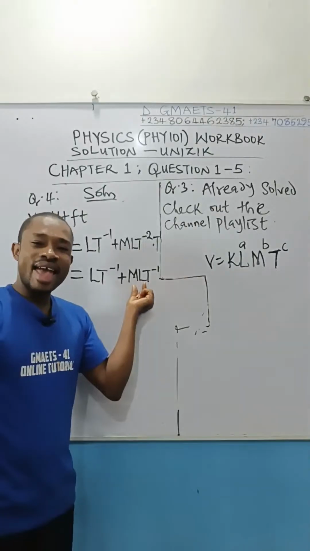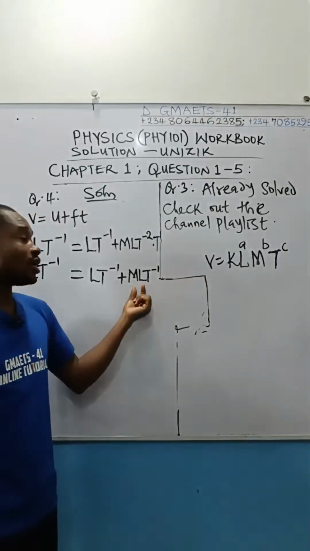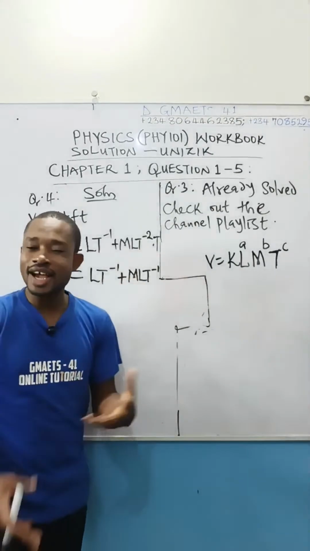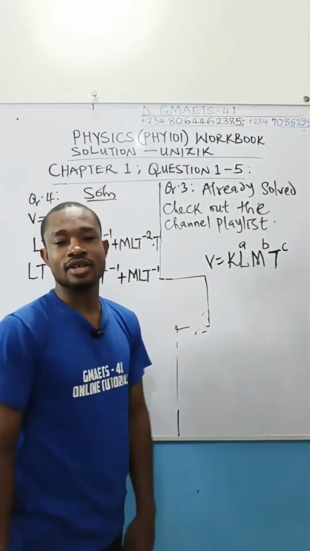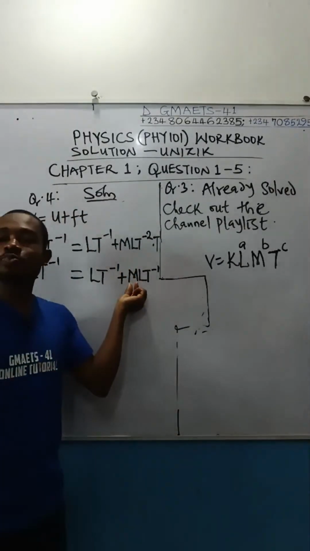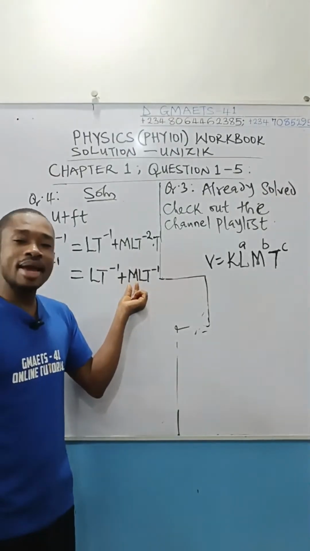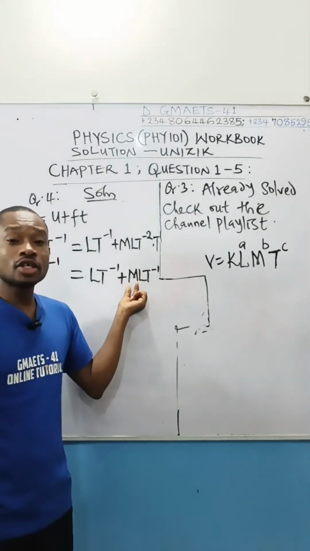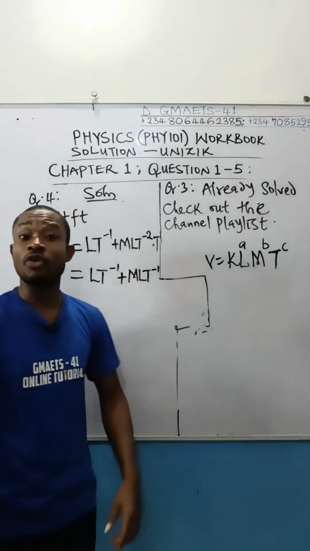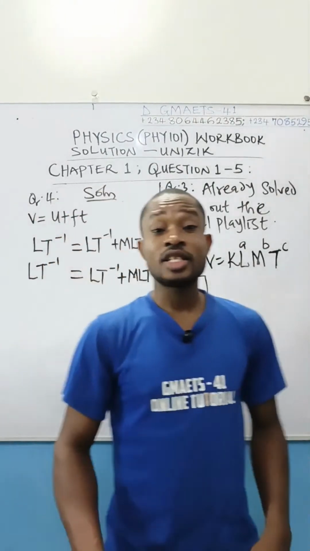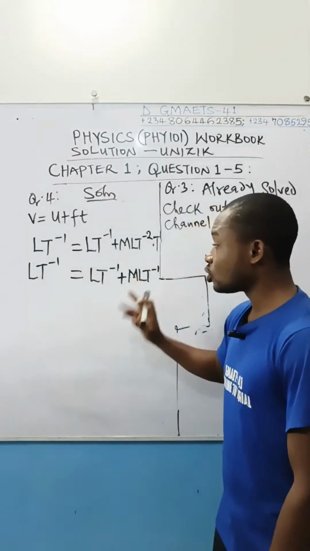Now, if you look at the right-hand side, this LT to the power of minus 1 and MLT to the power of minus 1, you cannot add them. They are not like terms. This m spoiled everything for us. This m messed up everything for us. So we can't simplify the right-hand side further. This is how the right-hand side is meant to be.